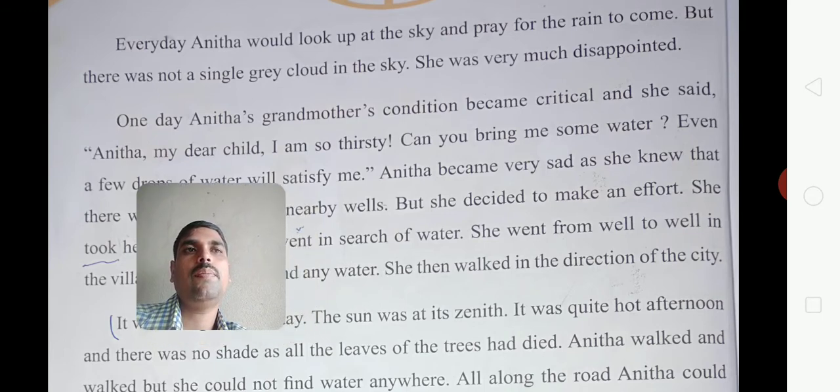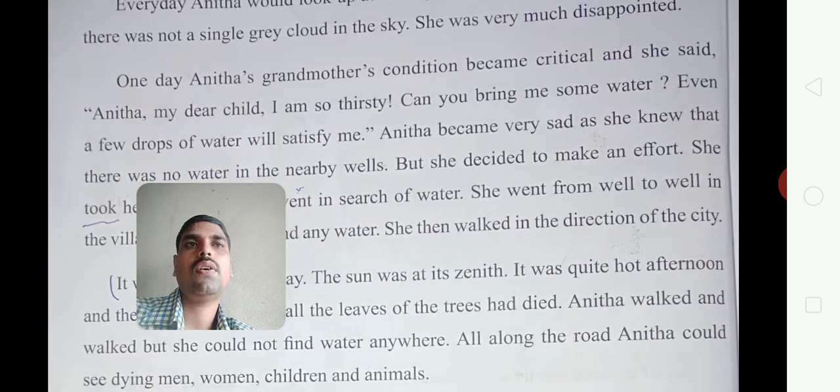She was very disappointed because every day she was praying for rain, but it didn't come. One day Anita's grandmother's condition became critical, and she said, "Anita, my dear child, come here. I am so thirsty. Can you bring me some water?"